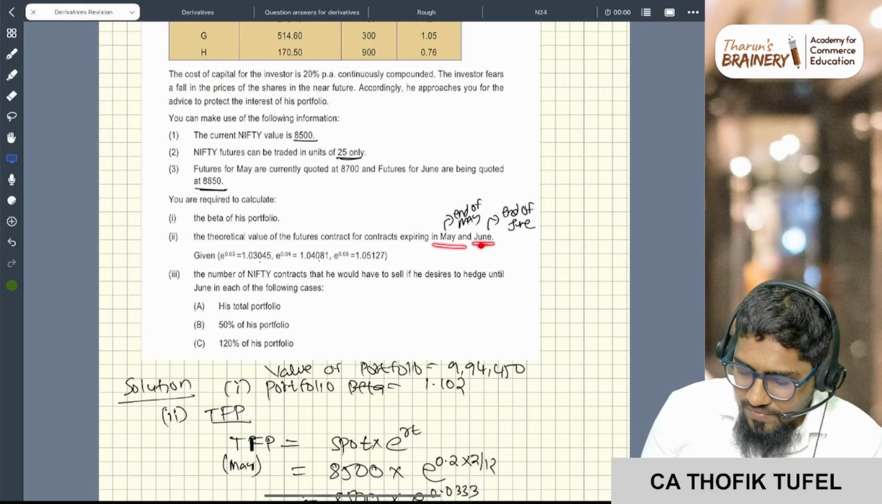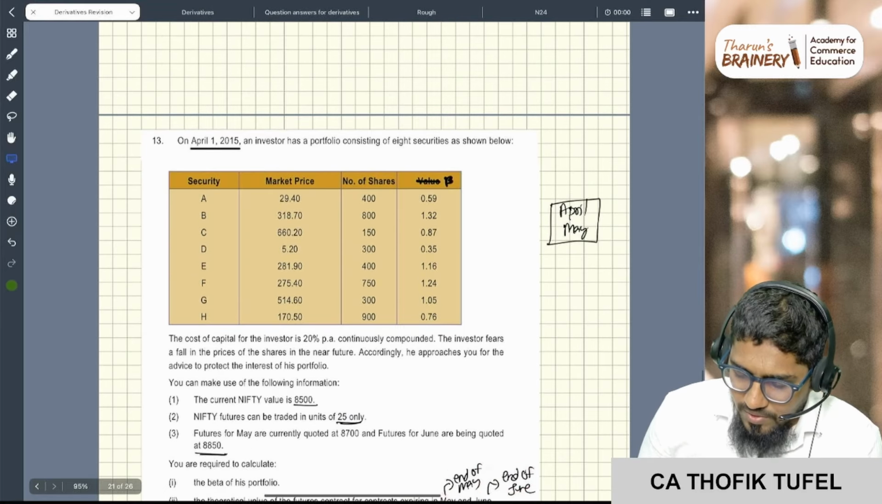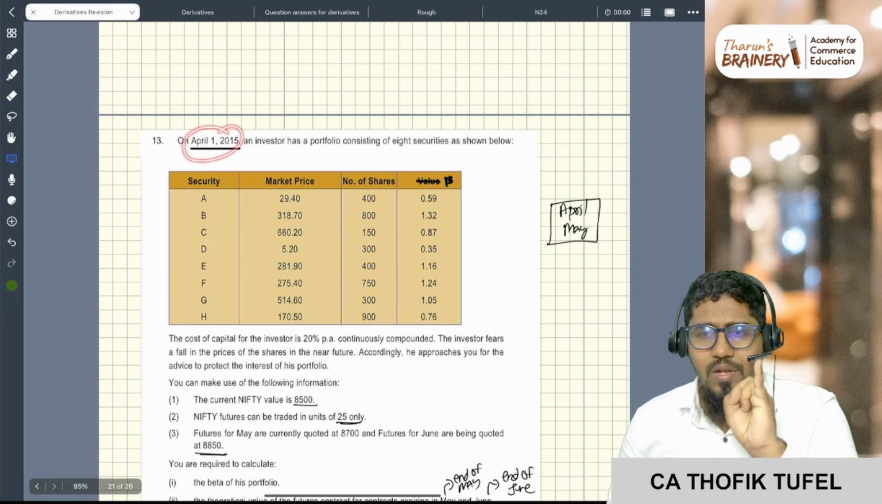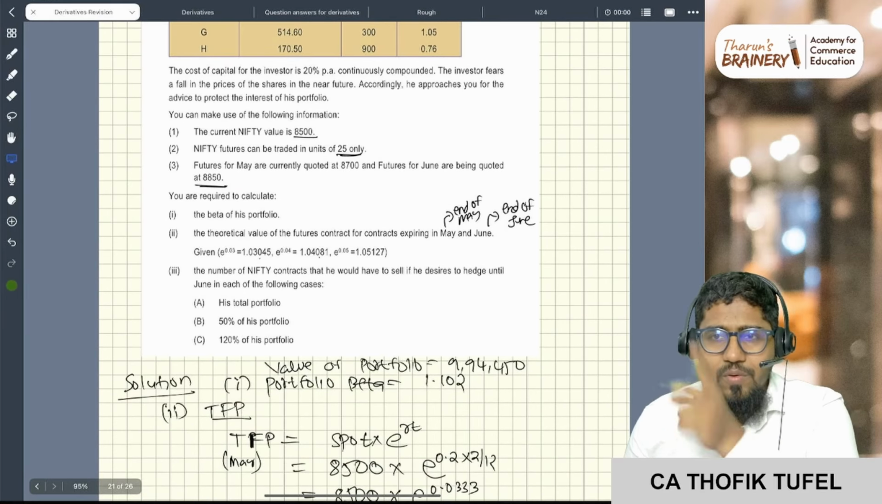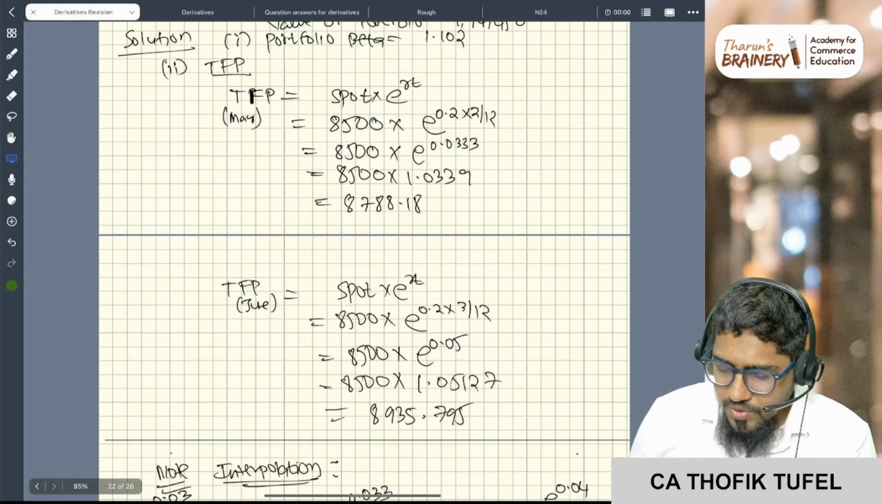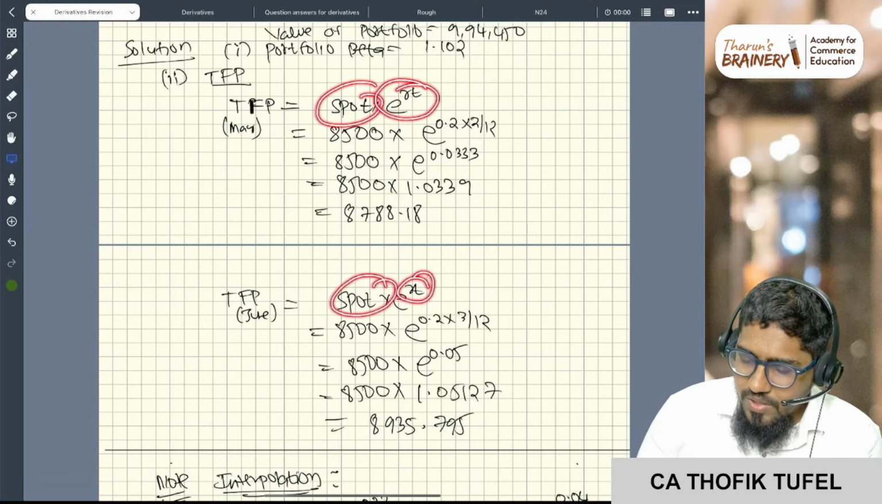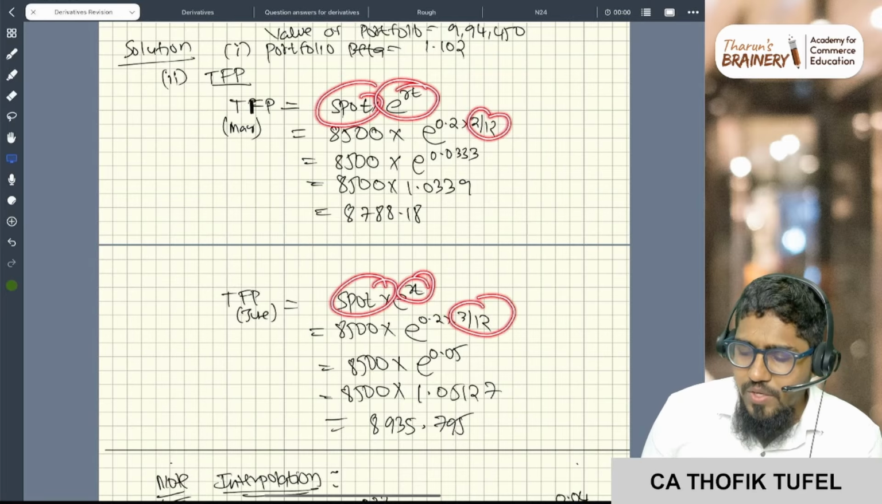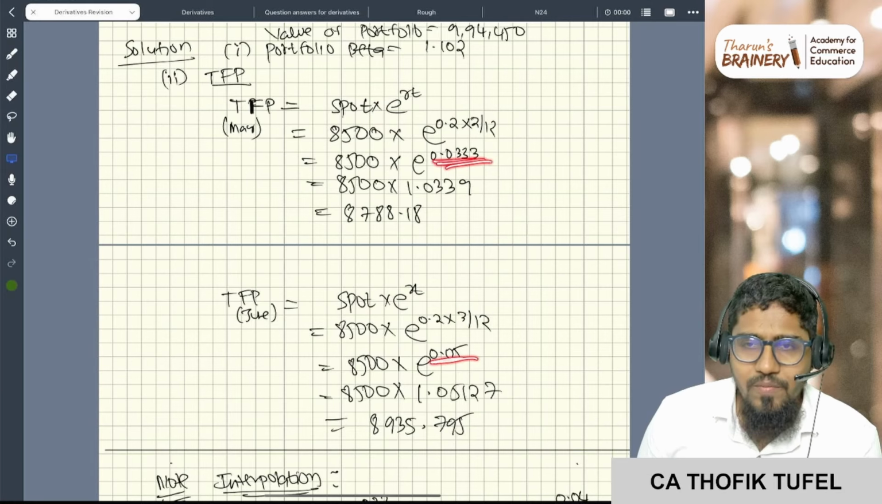Whenever only May and June is given, you have to write it as end of May and end of June. So right now we are in April. So April, May: 2 months and 3 months. So forward for 2 months and forward for 3 months. Okay, future value. So now you see for May, spot into e to power RT. For June, e power RT. 2 by 12 and 3 by 12. Done. So this is 0.033 and this is 0.05.